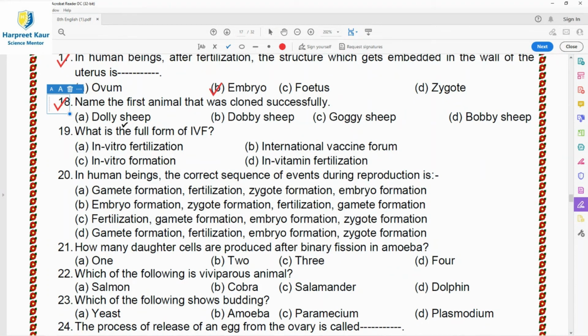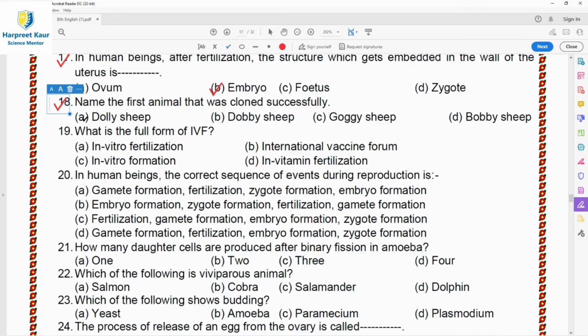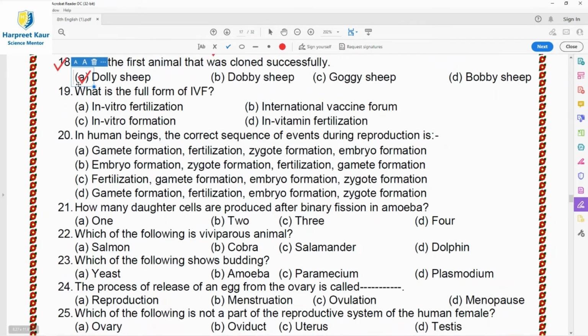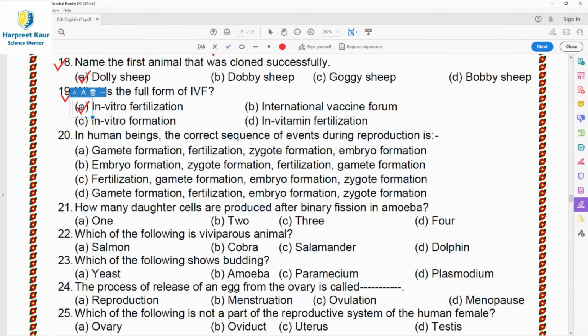We have just read that it was the first animal and the first mammal, with the name Dolly. So Dolly sheep, option A is the right answer. Then question 19, what is the full form of IVF? So IVF is in vitro fertilization. It is called so because this technique, that is the fertilization of an egg with the sperm, is carried out in a glass tube rather than in the body of a woman. So this is commonly known as a test tube baby technique. So it is called IVF in short. Option A is the right answer.